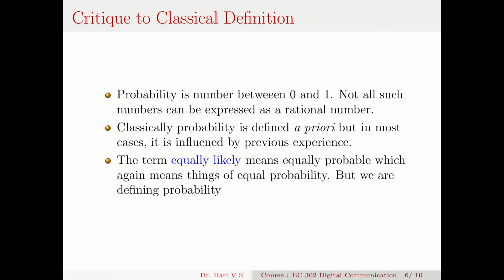There are many other critics like the Bertrand paradox, etc. I don't go into that, but I point out some critique of the classical definition. So for probability, random variables, etc., you can read the book Probability, Random Variables and Stochastic Processes by Papoulis and Unnikrishna Pillai. It's an excellent reference in the matter.